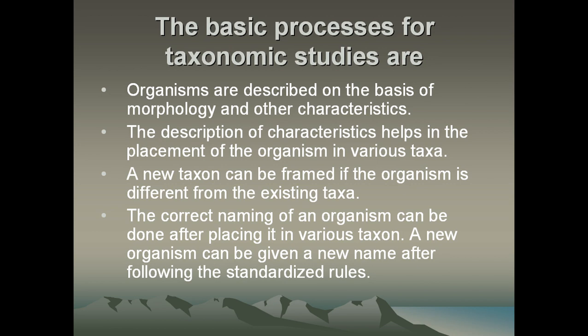Now, the basic processes for taxonomic studies are: organisms are described on the basis of morphology and other characteristics. The description of characteristics helps in the placement of the organism in various taxa. A new taxon can be framed if the organism is different from the existing taxa. The correct naming of an organism can be done after placing it in various taxon. A new organism can be given a new name after following the standardized rules.